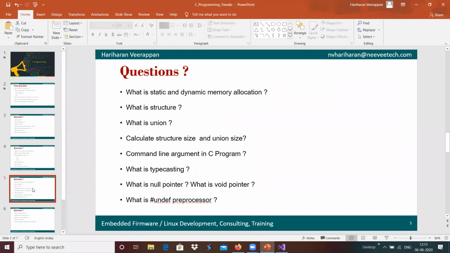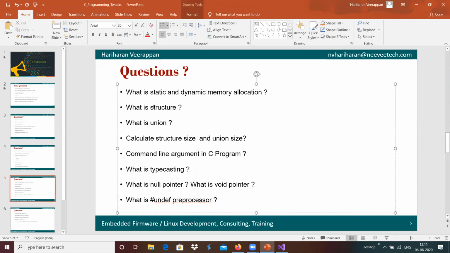Here we have, we have already gone through static and dynamic memory allocation, and we have the structure. The structure is something that can group multiple different data types.